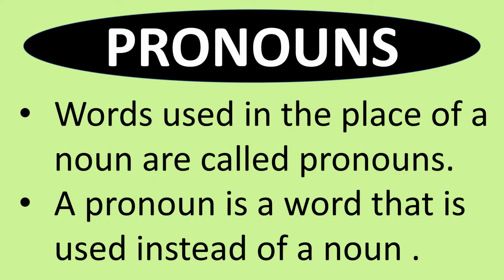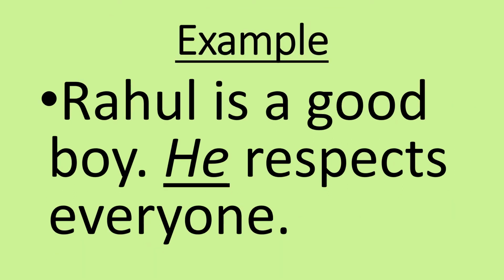Rohan is a good boy. He goes to market daily. He likes to play cricket. Clear? See one more example. Rahul is a good boy. He respects everyone. Here in this sentence, he is a pronoun that is taking the place of the noun Rahul, which we can say is the antecedent. Okay.